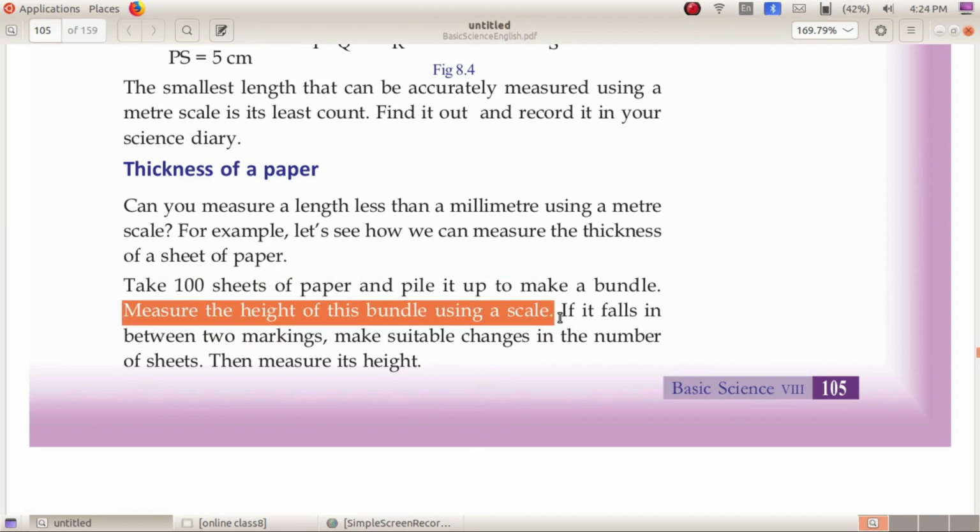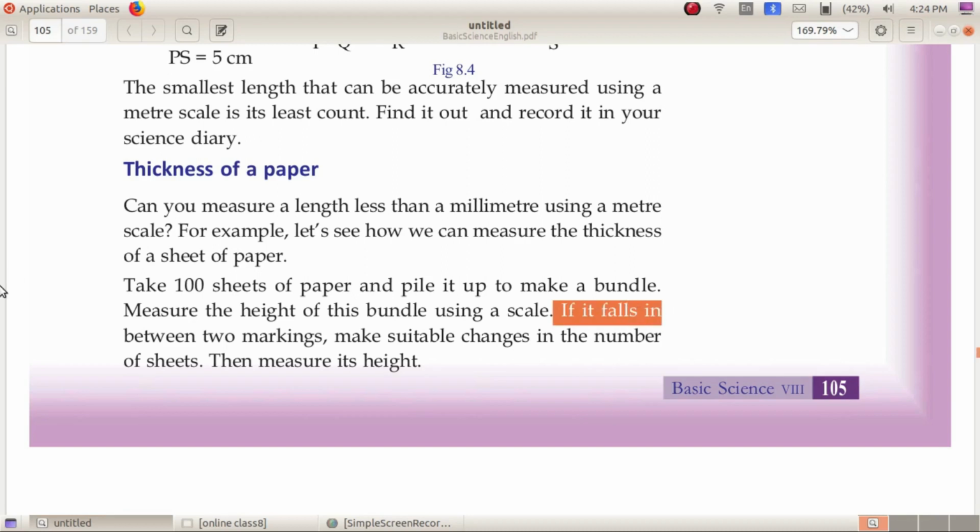If it falls in between two markings, if it is not a round number, then make suitable changes by adding the number of sheets. That is, any number of sheets can be taken for this. Now for easiness, we have taken 100 sheets. If it falls in between two markings, you may do suitable changes in the number of sheets. Then measure its height.